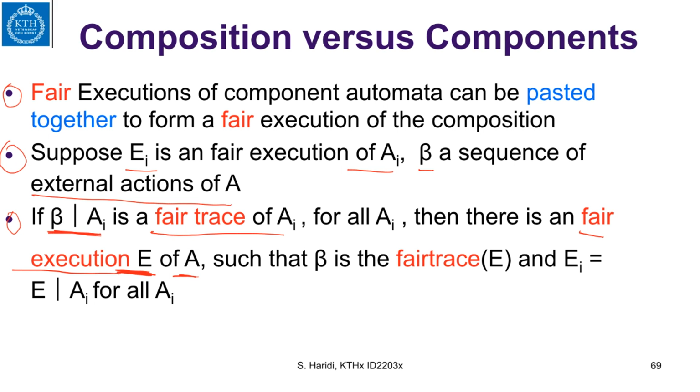It has the following property: beta is a fair trace of E, and the local execution of its component automata is the projection of E into the component A_i.